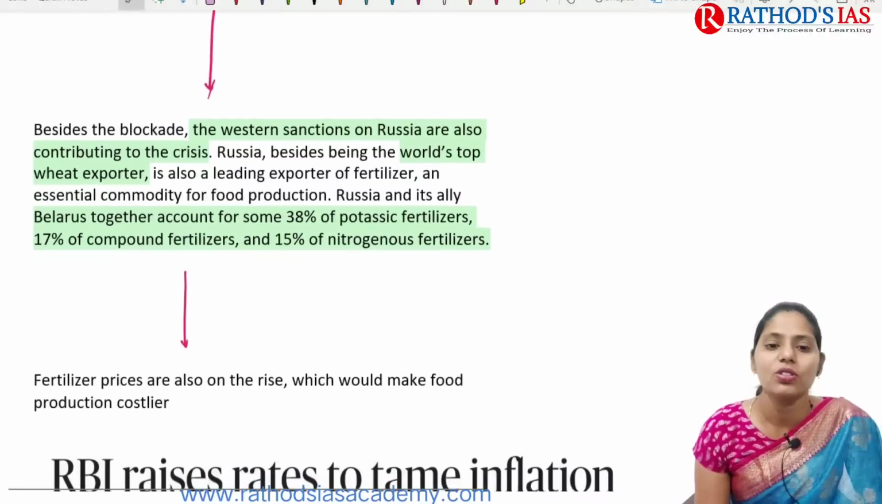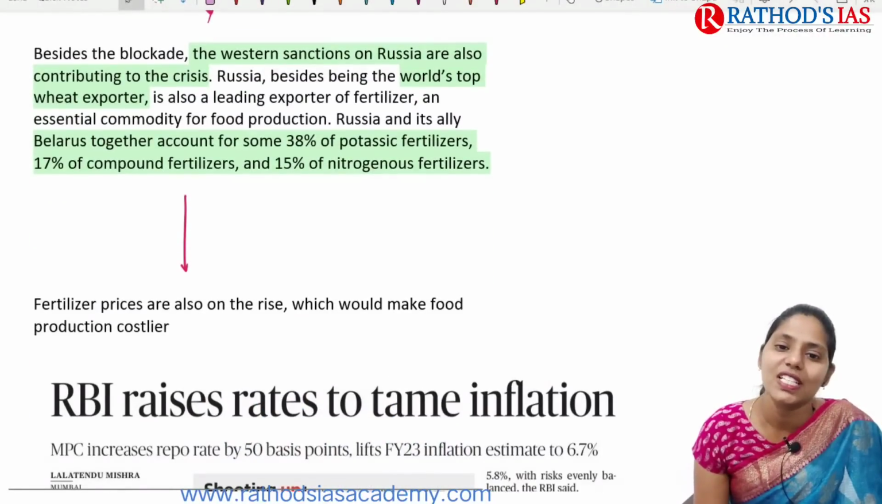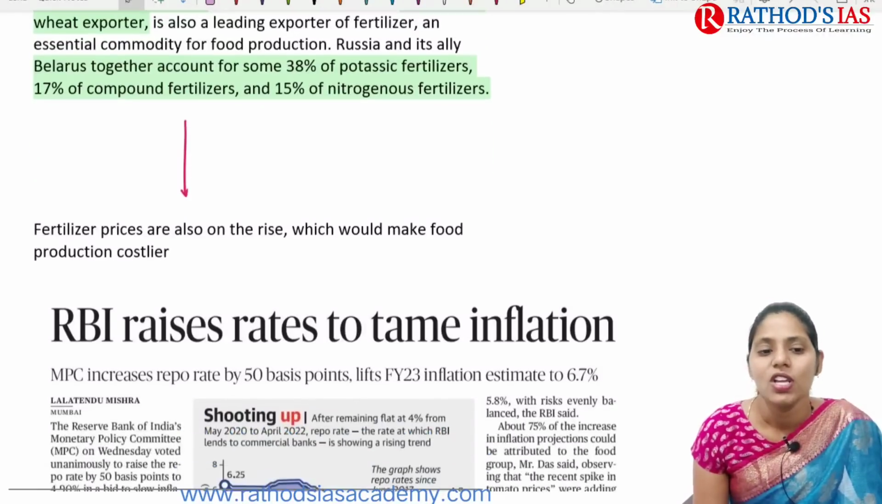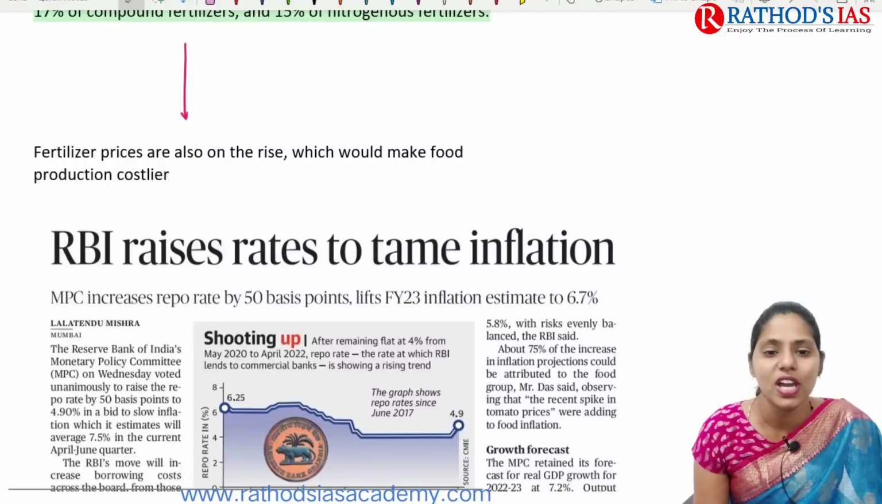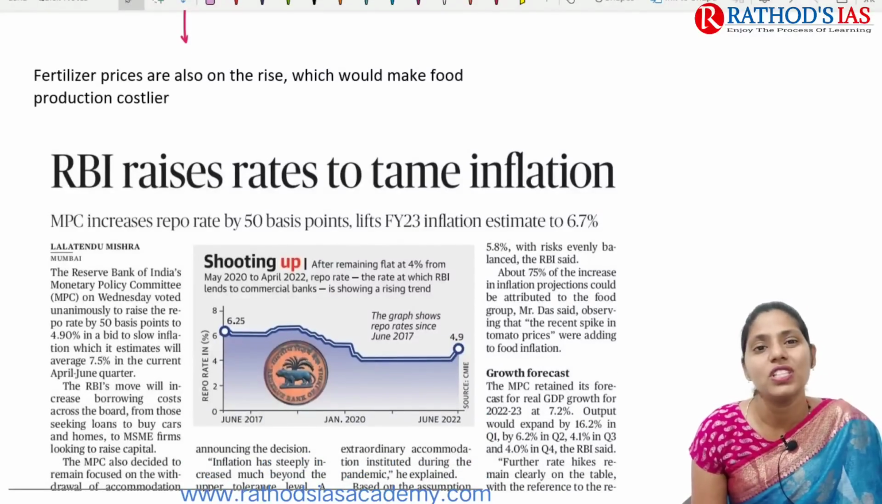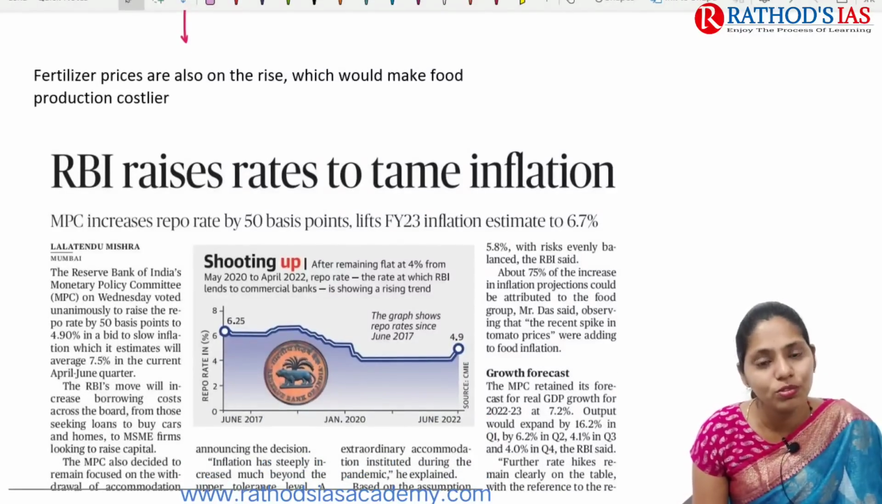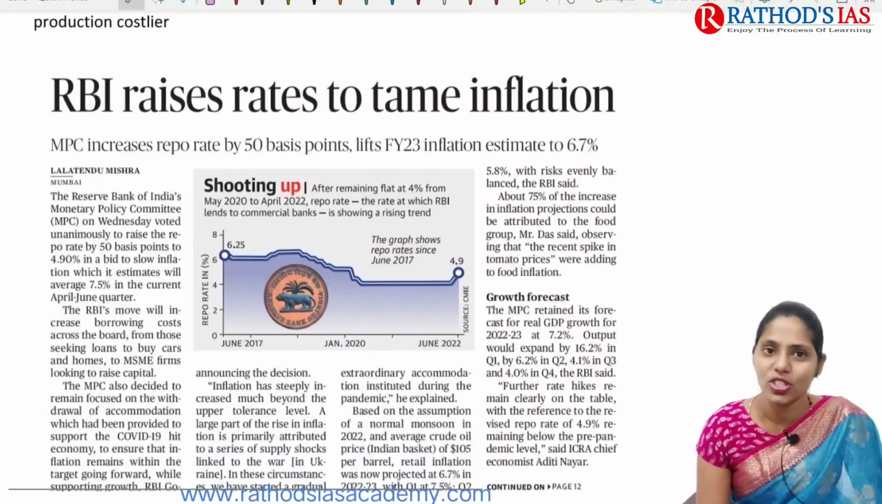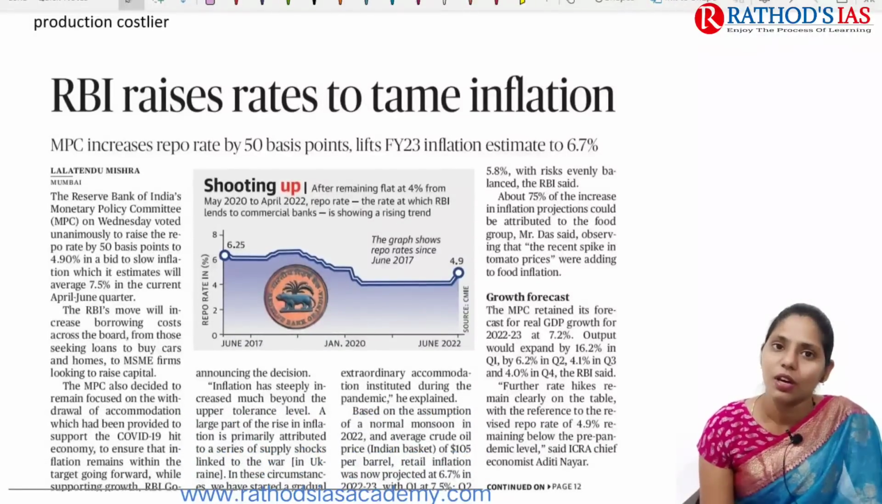And the next one is because of the Western sanctions on Russia, which also led to an increase in this crisis. Even Russia is mainly facing some problems regarding fertilizers as well. So fertilizer prices are also very high, which will also make the production of food a costlier process. And this is about this topic.